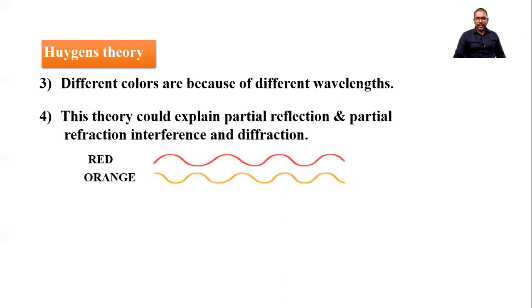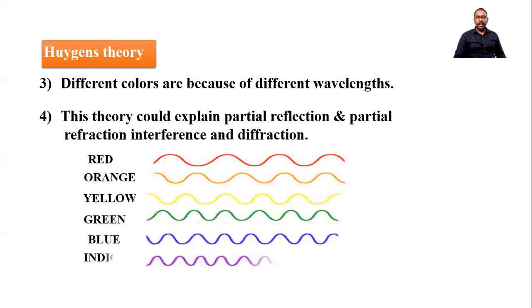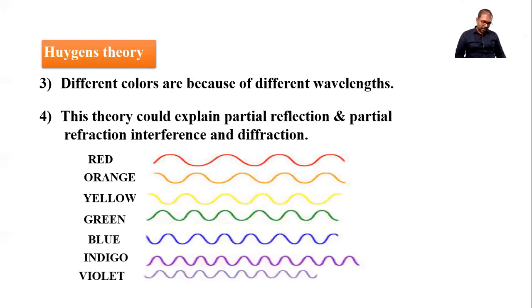Now you can see some colored lights: red, orange, yellow, green, blue, indigo, violet. These are the different colors, and here the different colors are because of different wavelength. You know that violet has a smaller wavelength. That much distance is the wavelength. The wavelength of red is more compared to the wavelength of violet. We can remember the sequence from violet to red.